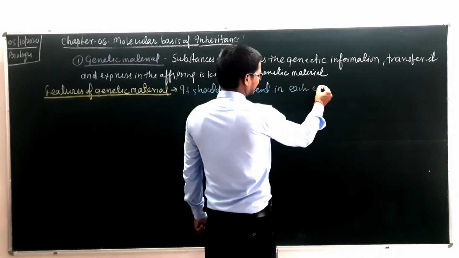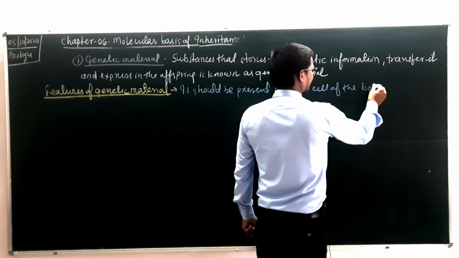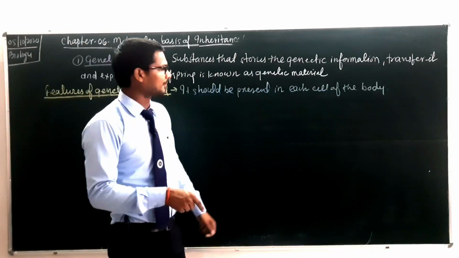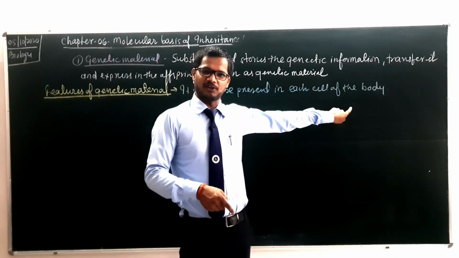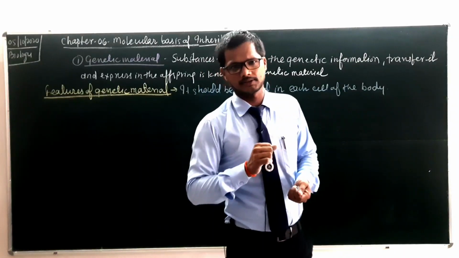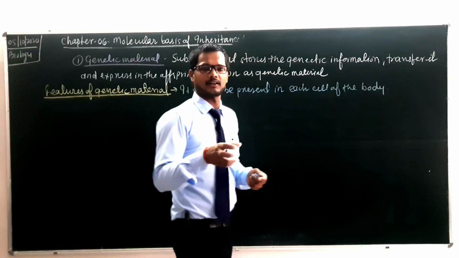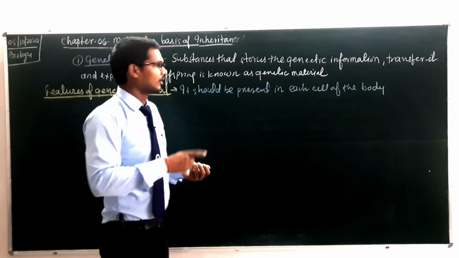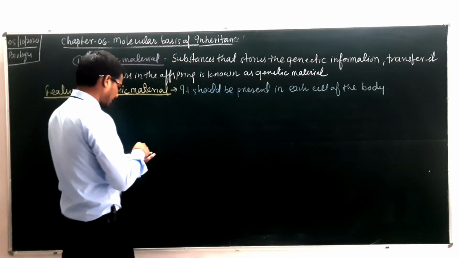You are intelligent enough to get the point. We are talking about multicellular organisms, because in multicellular organisms there are millions of cells. So it is mandatory that each cell contains the genetic material, which later on we will call DNA.